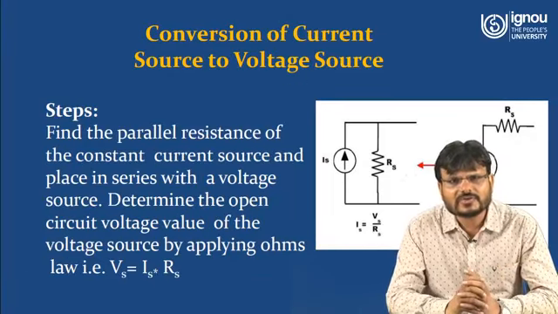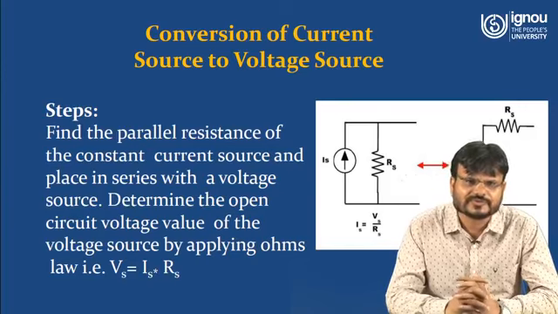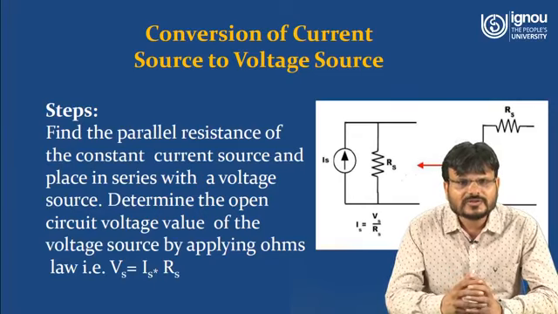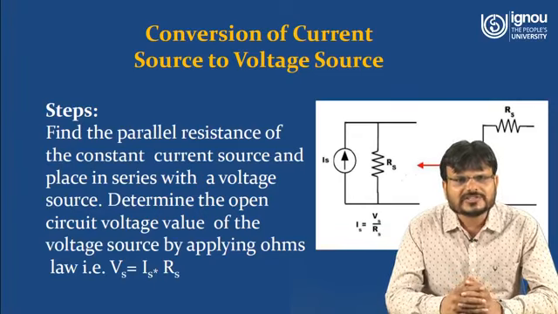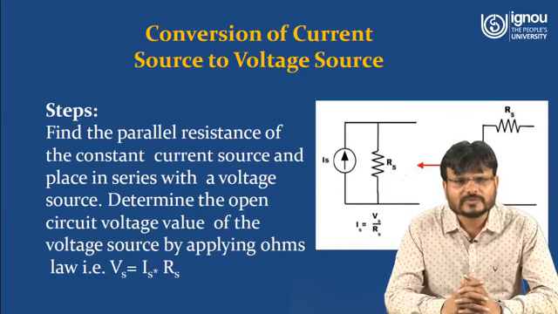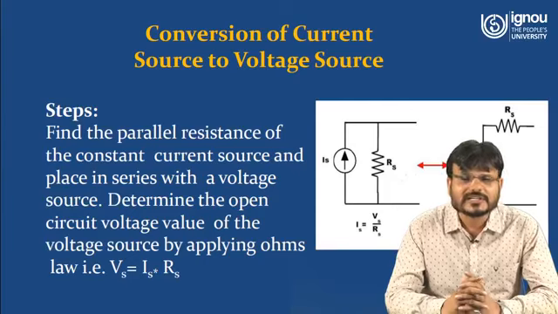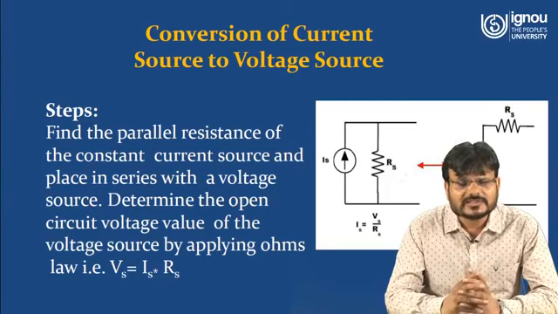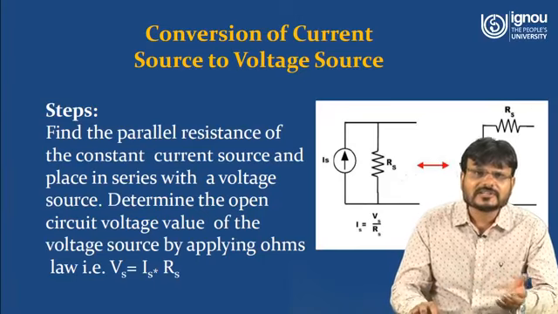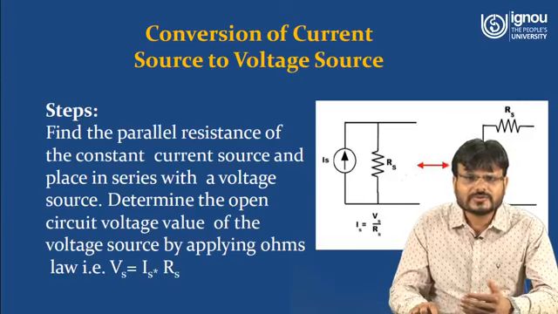Now we have to see how you can convert current source to voltage source. First of all, find the parallel resistance of the constant current source and place it in series with the voltage source. Then determine the open circuit voltage value of the voltage source by applying Ohm's law. That is, what will be the value of this supply voltage Vs? Vs is equal to what? The current Is multiplied by the resistance Rs. So this is how you can convert current source into voltage source and voltage source into current source.